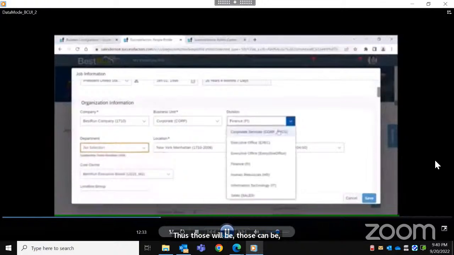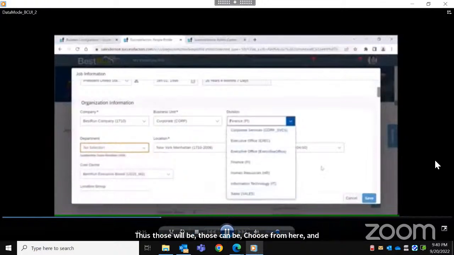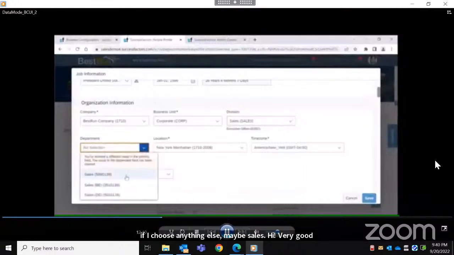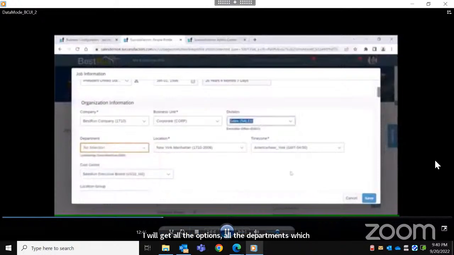And if I choose anything else, maybe sales, I will get all the departments related to the division sales. That is the purpose of an association in the system.